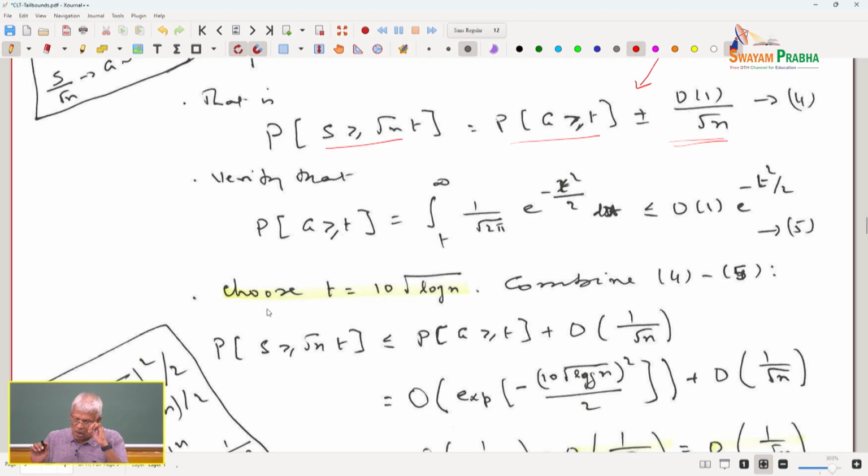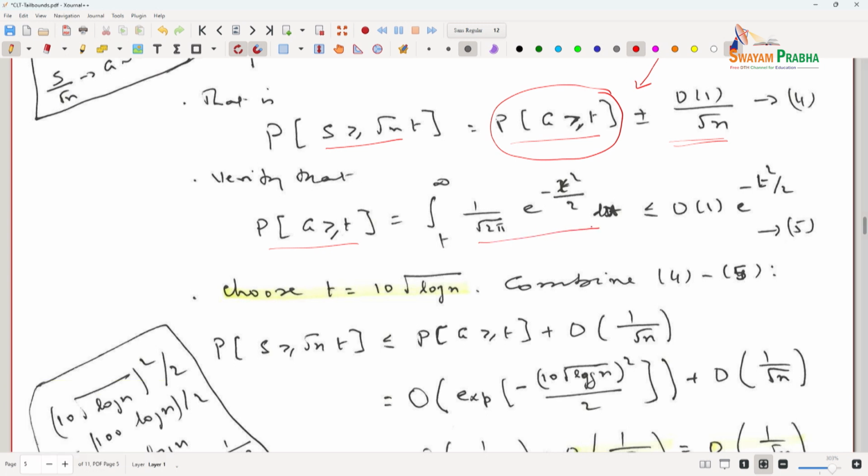Verify. Now, I can compute the probability that the Gaussian random variable takes a value greater than or equal to t. So, the probability that G is greater than or equal to t is the integral from t to infinity of 1 over square root of 2 pi times e to the power of minus x squared by 2, the standard Gaussian density. But this is less than a constant times e to the power of minus t squared by 2. I would like you to evaluate this integral and show it is less than a constant multiple of e to the power of minus t squared by 2.